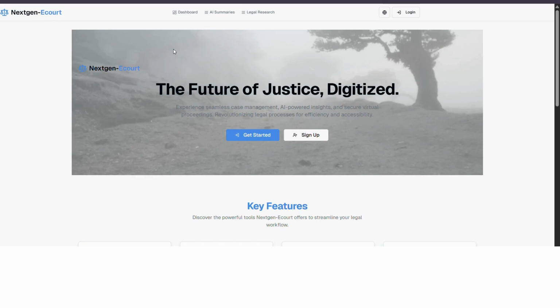There is a government official website for this, but that particular website is already outdated, not updated, and very static. There was no use of React, but in this particular website, we have used React. So through this project, we are trying to create a platform which is used by all of them, that is court official, judge, plaintiff, and defendant, so that they can be connected.